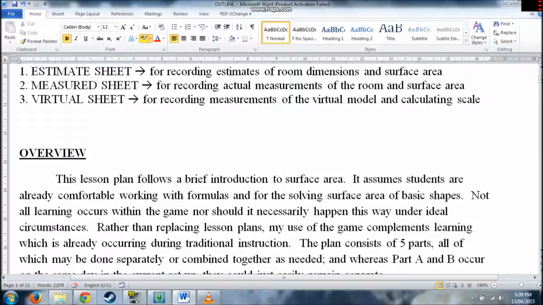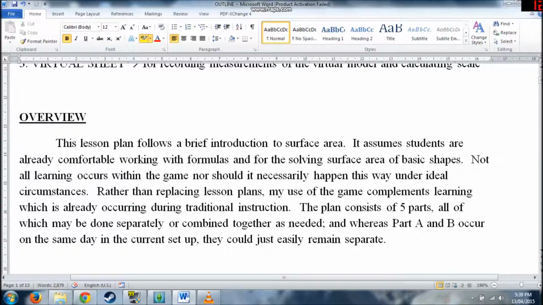So moving down, this lesson plan follows a brief introduction to surface area. So students should already be comfortable using the formulas and solving for surface area of basic shapes. So it kind of assumes that they've already had that introduction. And rather than replacing lesson plans, my use of The Sims 3 is actually more meant to complement the learning that's already happening. And it consists of 5 parts, and they can all be done separately or combined. Whereas part A and B kind of occur on the same day in my setup, it doesn't have to be that way. They can all remain separate if they like.